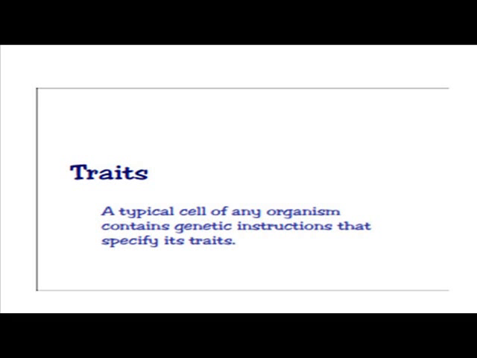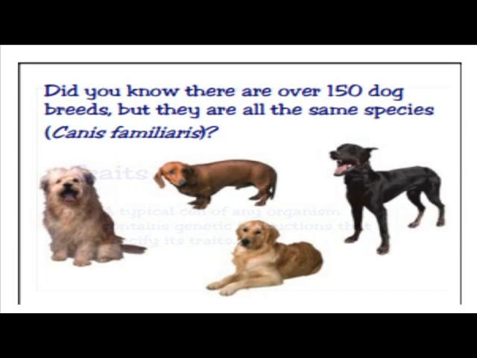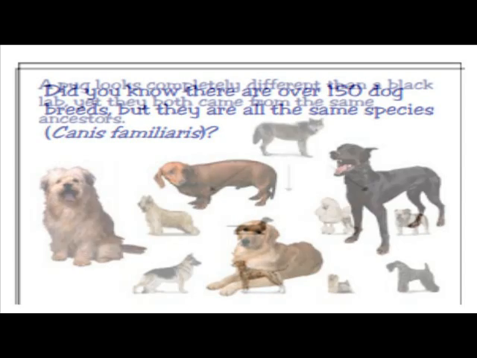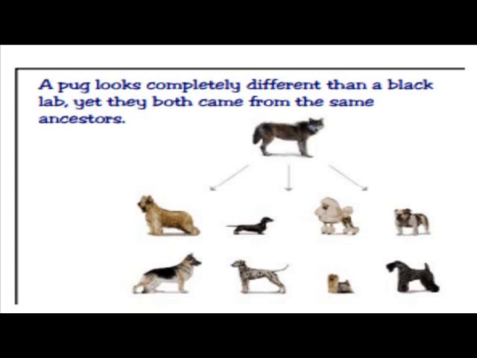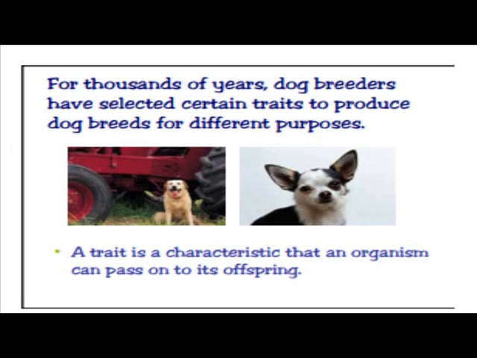A typical cell of any organism contains genetic information that specifies its traits. Did you know that there are over 150 dog breeds, but they are all the same species, Canis familiaris? A pug looks completely different than a black lab, yet they both came from the same ancestors. For thousands of years, dog breeders have selected certain traits to produce dog breeds for different purposes.